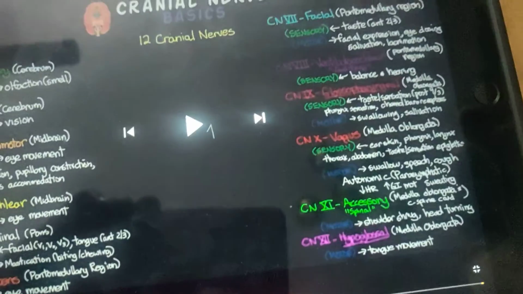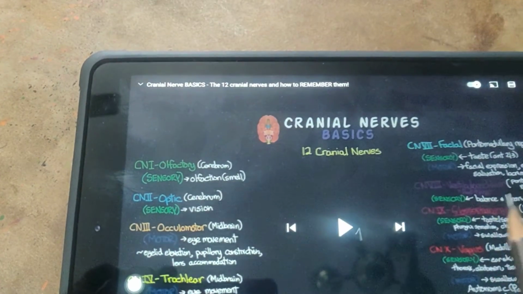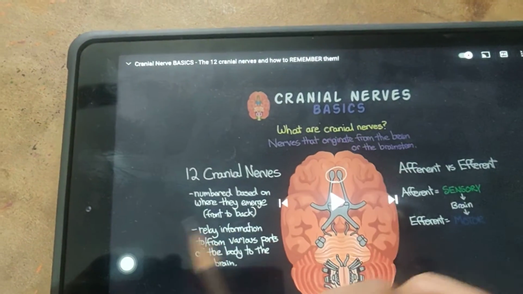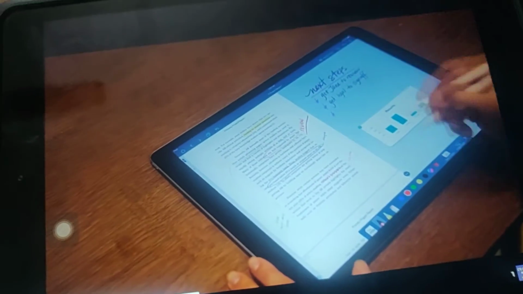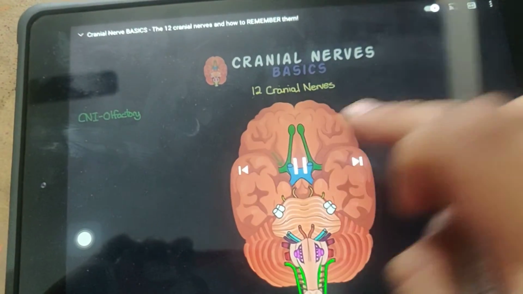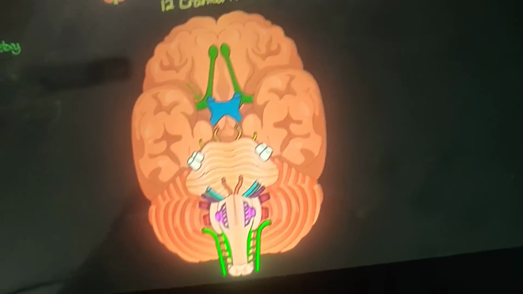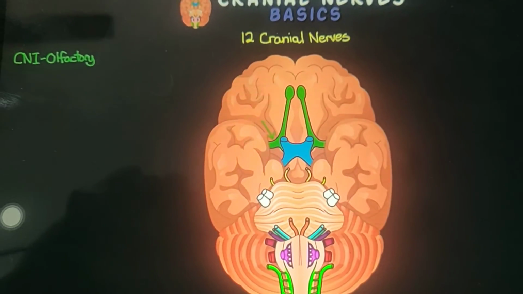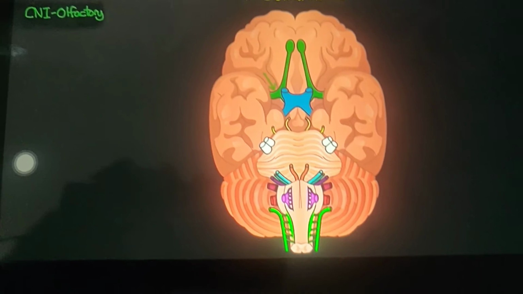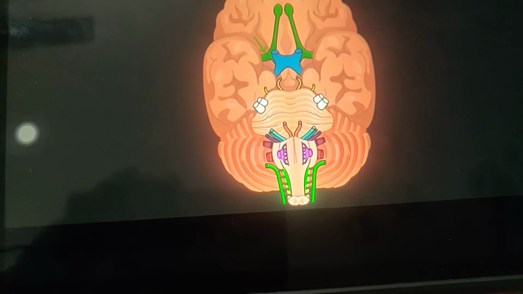If you remember the image, it will be very easy for you to remember all the cranial nerves, because it has shown the diagrammatic representation, which will be easily understood by you. If you can draw this and point out the things, olfactory, optic, all those can be recollected and remembered very easily, right?